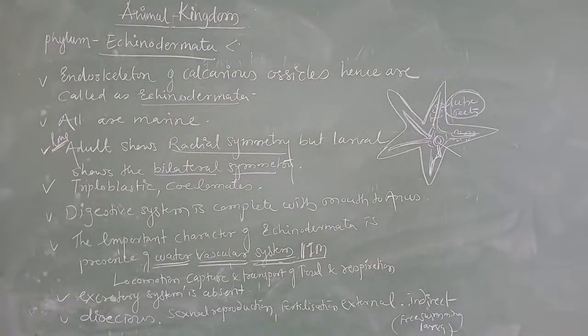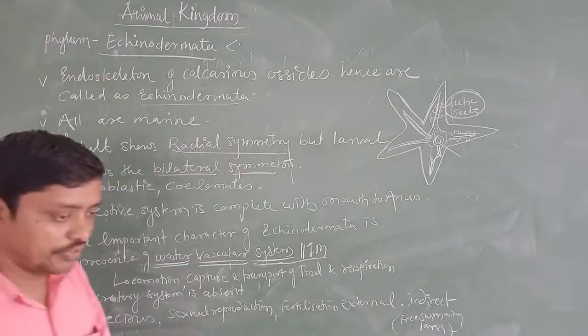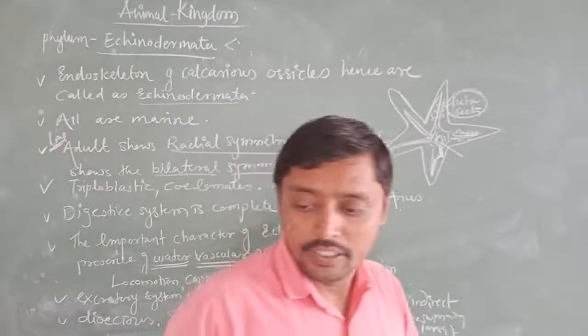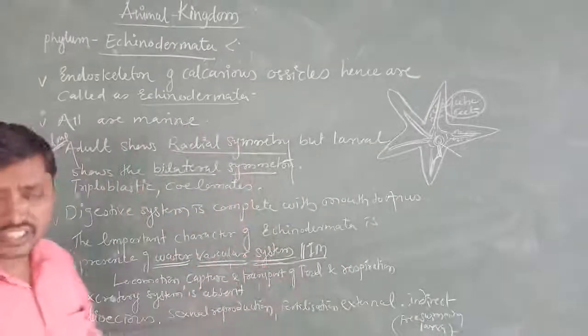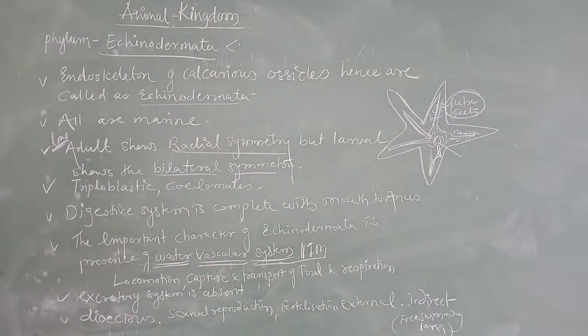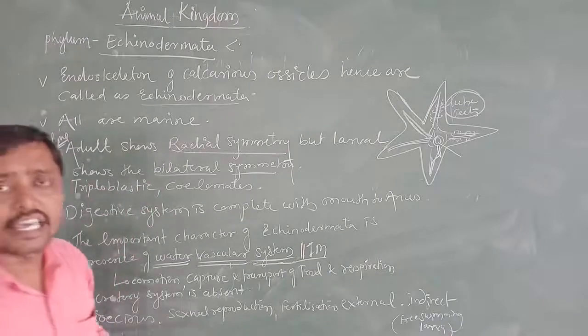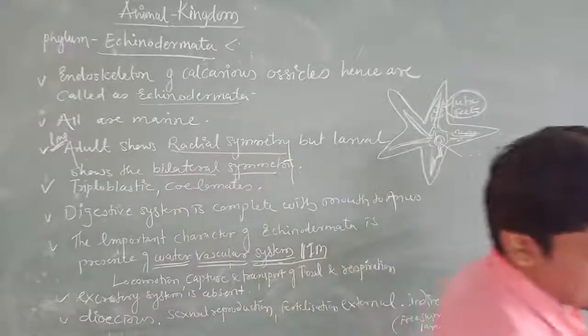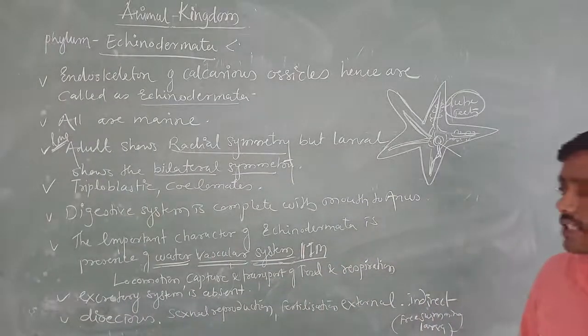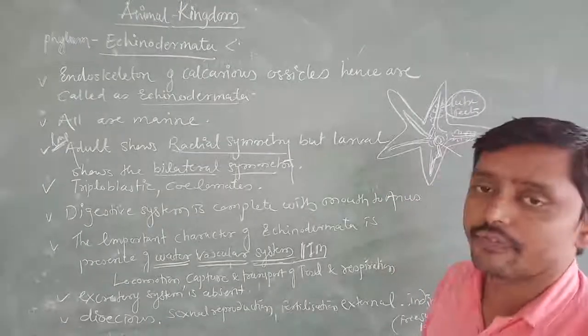Today we discussed two phylums. The first phylum is mollusca, the second phylum is echinodermata. So these are also important phylums, and if the question asks you to write the general characters of phylum echinodermata, at that time you write 1, 2, 3, 4, 5, 6, 7, 8, 9 characters with examples. That is what we call a complete answer for a 5 marks question.